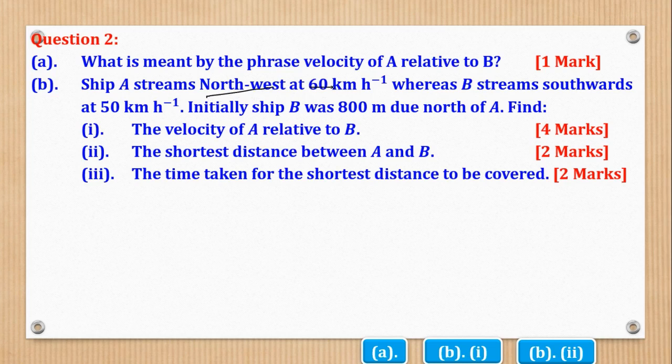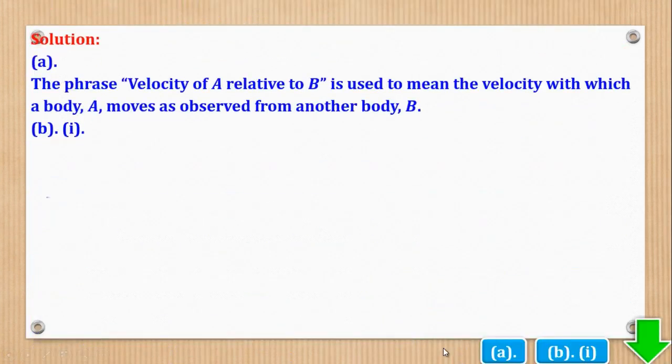You have to change it into vector. So ship A's velocity is 60 kilometers per hour, direction is northwest. So I'll come here, and where is my compass direction and where is northwest? Northwest is that.